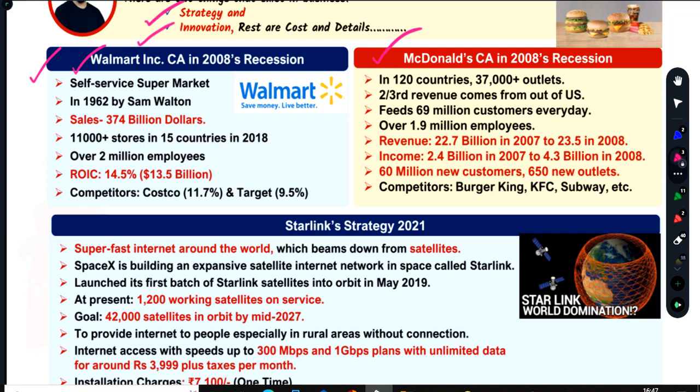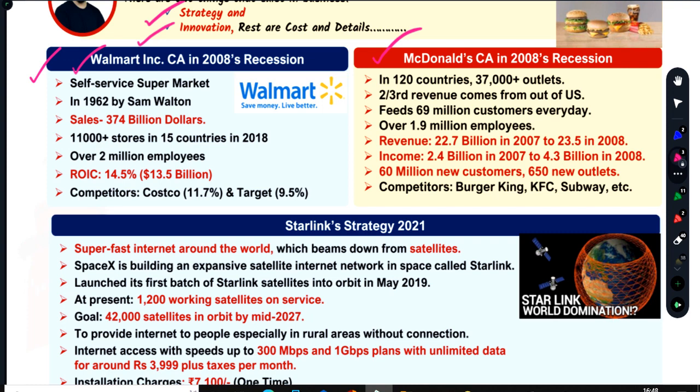In the 2008 recession, somebody asked Sam Walton, "Don't you know that there is recession across the globe and you are expanding your business like anything?" Sam Walton told the reporter that I'm not participating in something called recession, because there is no recession in my business, because we manage our business strategically. It is a self-service retail chain established by Sam Walton in 1962.